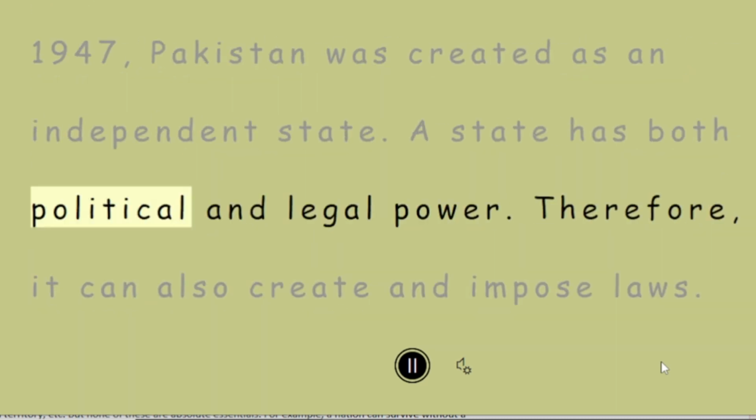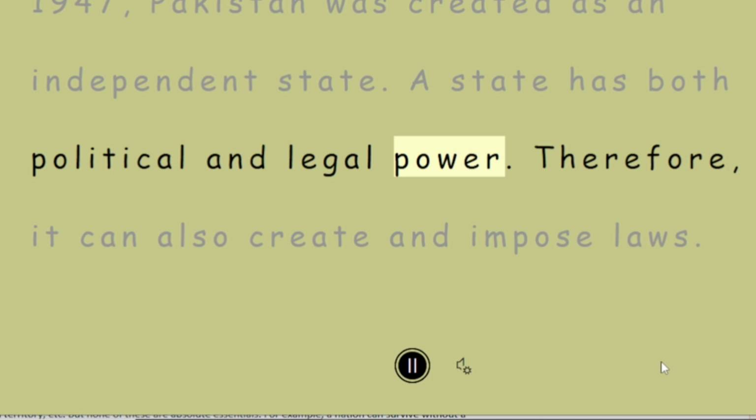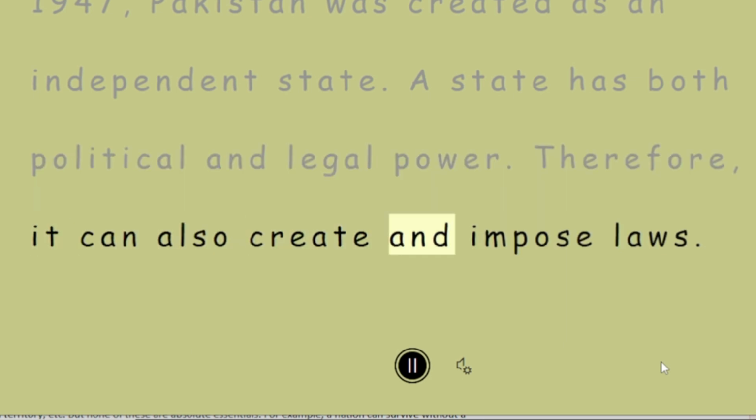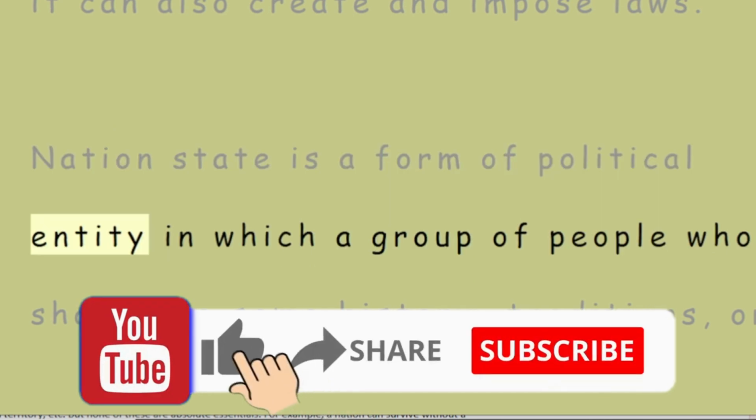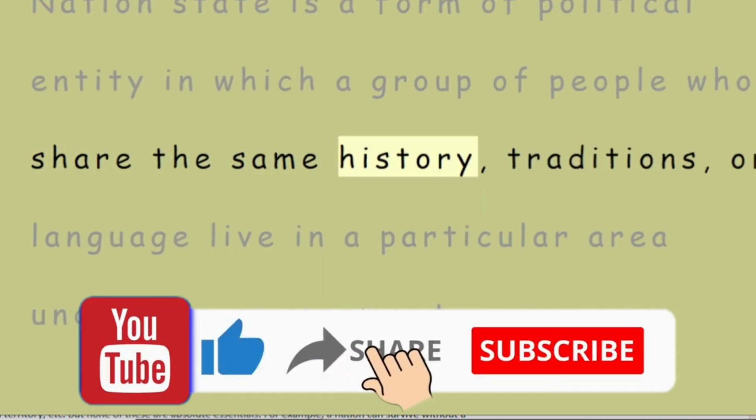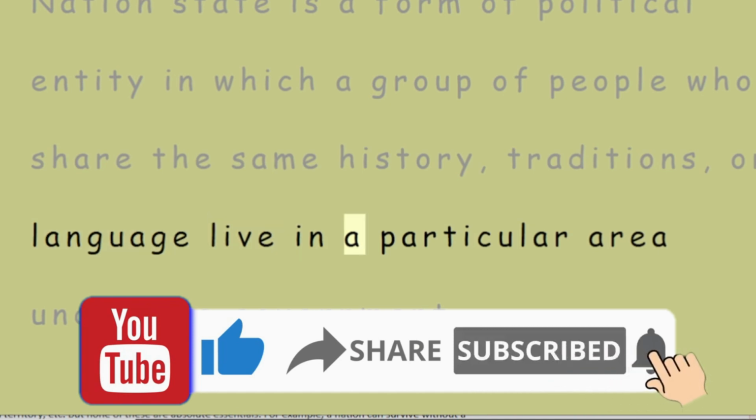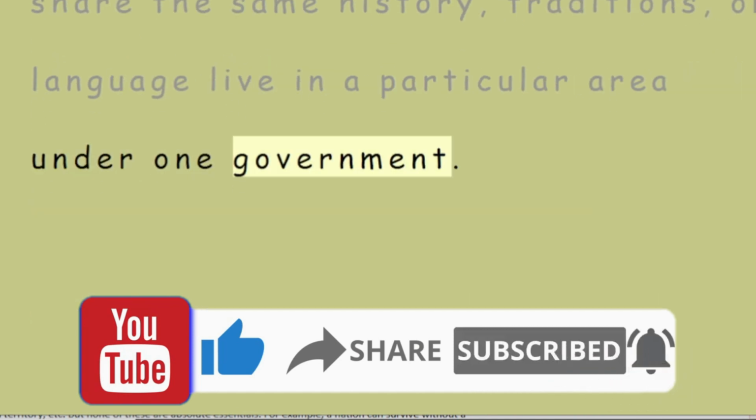A state has both political and legal power. Therefore, it can also create and impose laws. Nation-state is a form of political entity in which a group of people who share the same history, traditions, or language live in a particular area under one government.